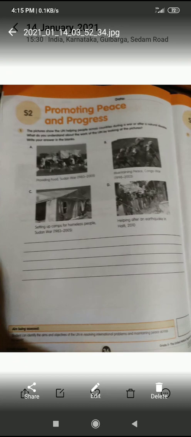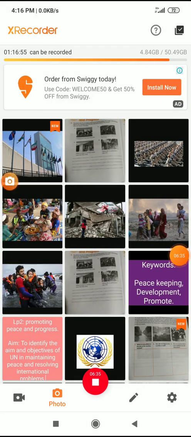Now you have to go through S2. These are pictures of the UN helping people across the country during a war or after a natural disaster. You have to write your answer in the blanks. Write what is happening there and what the United Nations is doing, in the space below. So here we have completed LP2.